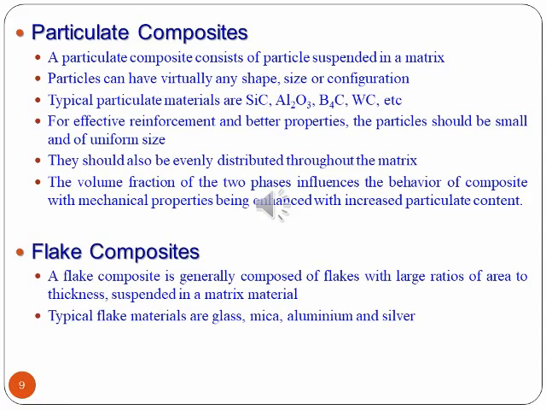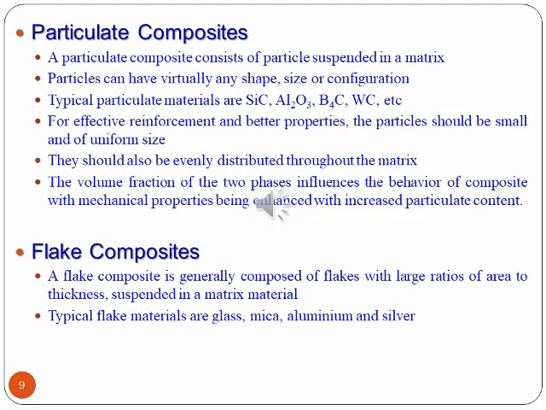Next is particulate composites. So a particulate composite consists of particles suspended in a matrix. So particles can have virtually any shape, size or configuration. Typically particulate materials are silicon carbide, alumina, boron carbide and tungsten carbide, etc. For effective reinforcement and better properties, the particles should be small and uniform in size.